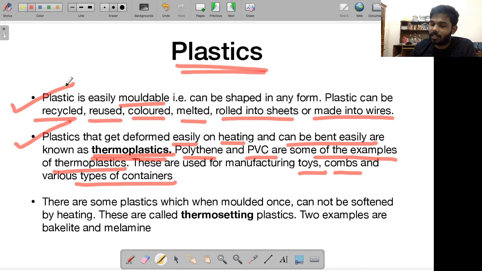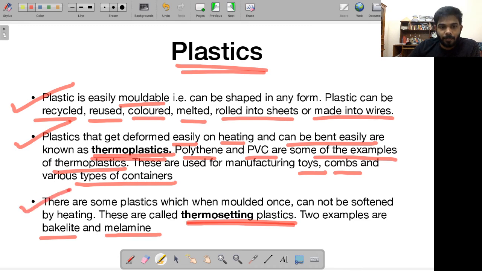So that means you gave it this shape. You heat however much you want. It is not easy for you to soften this material by heating. Okay, these are called thermosetting plastics. Two examples of thermosetting plastics are bakelite and melamine. So these are your examples of thermosetting plastics.